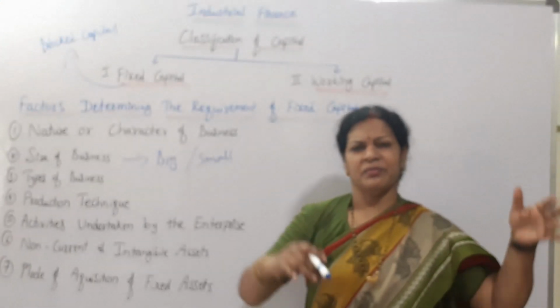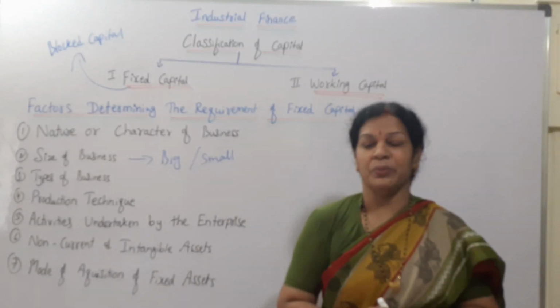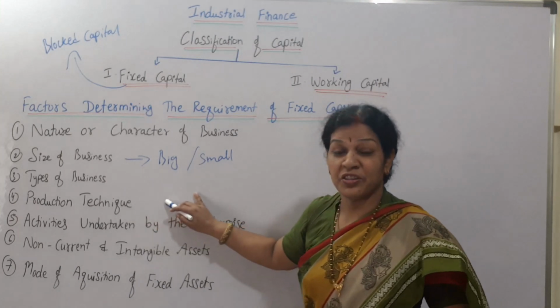If you are following the old method, the same old traditional method, then you require more. So it depends on the production technique, which technique you are using. If you are using a shortcut method, modern method and latest technology, you may require less fixed capital. That is why you have to focus on that.